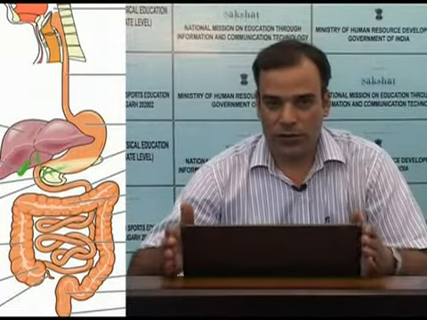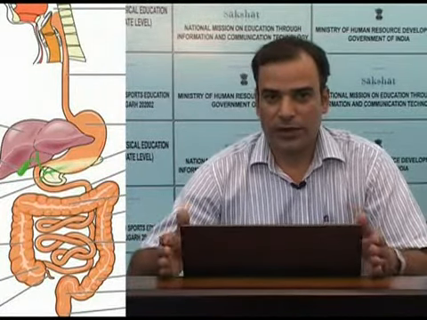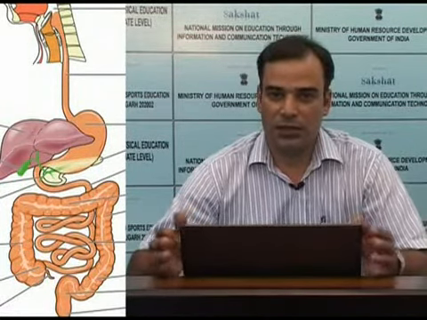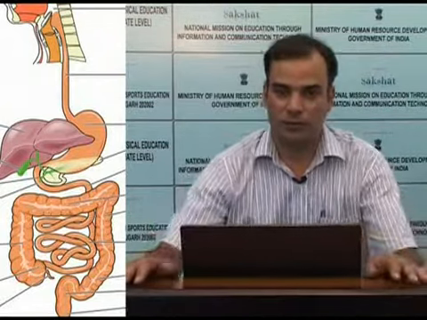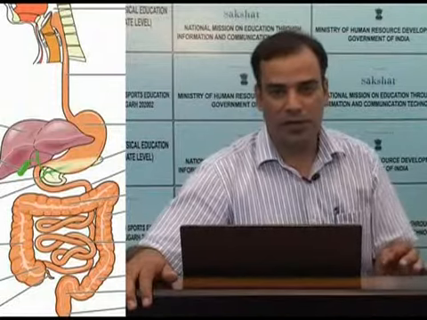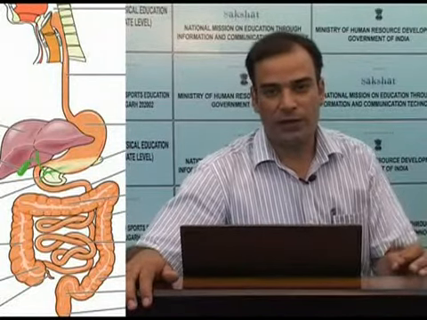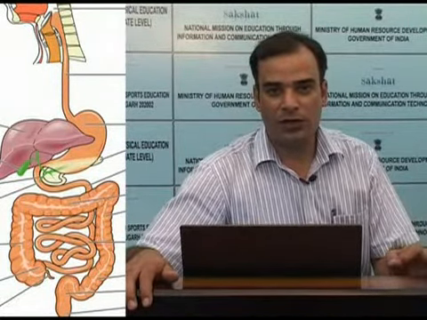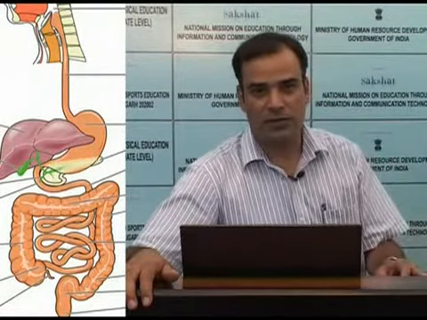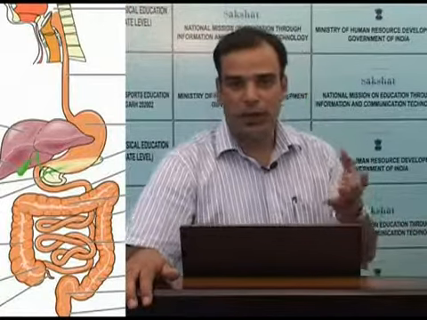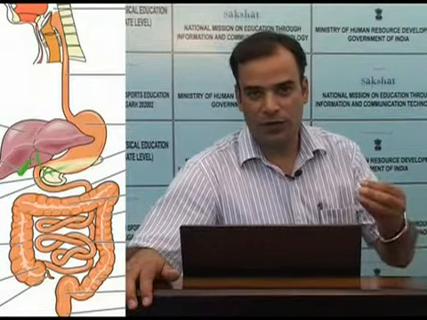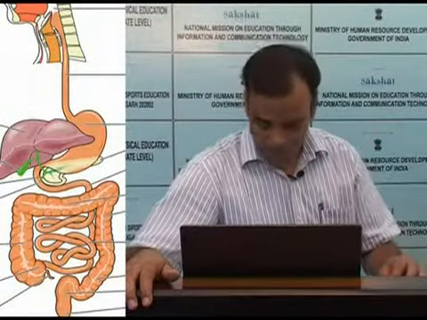So, first of all, to make this food reach our body for the purpose of energy, we ingest food through the mouth. So, the first function or the purpose of the digestive system is to provide a route for the entry of food into our body. This is the first function of the digestive system. It provides a pathway, a route, wherefrom we take the food inside our body.